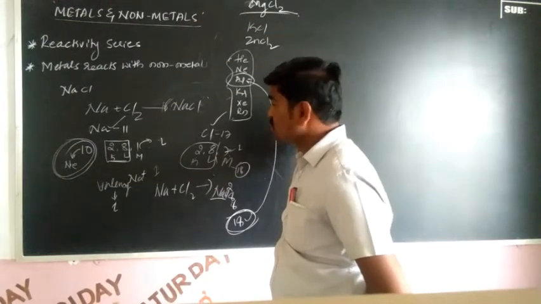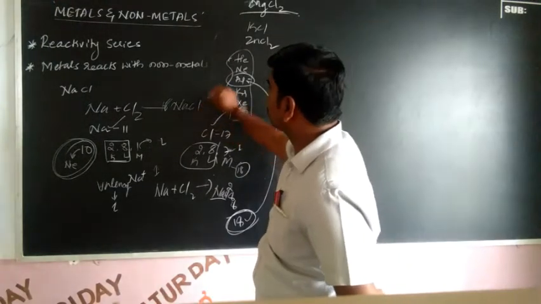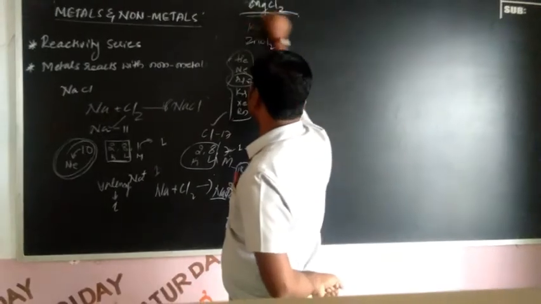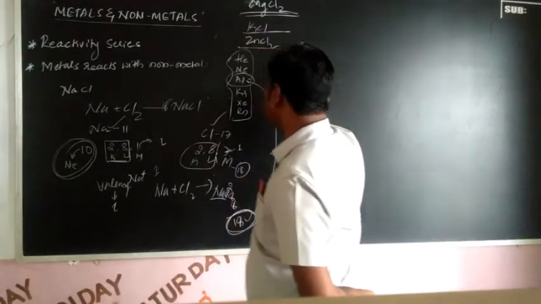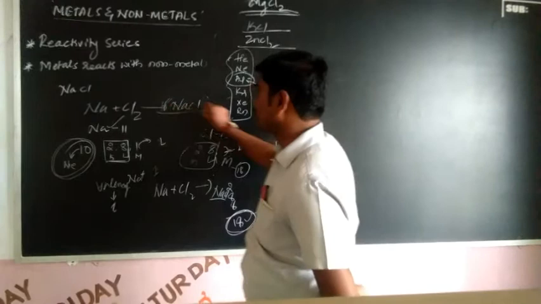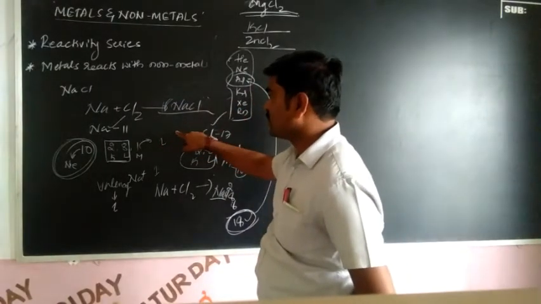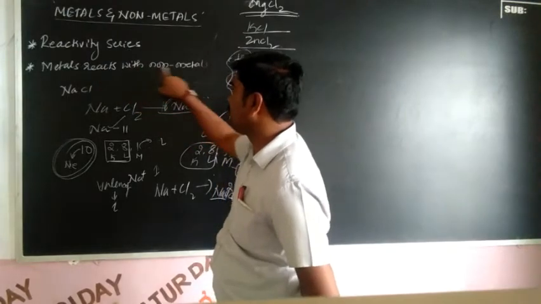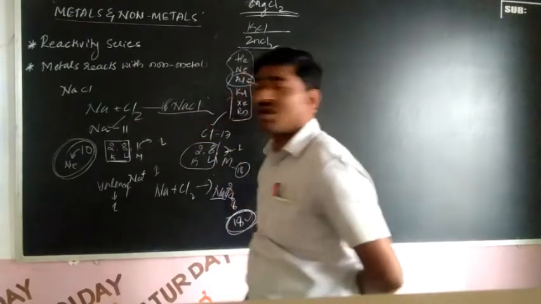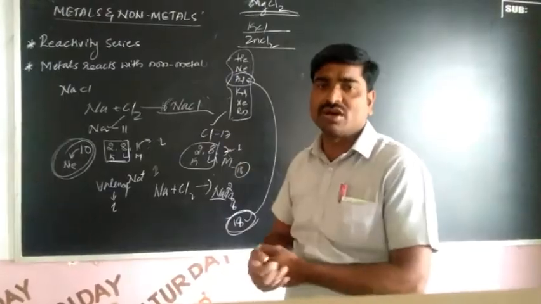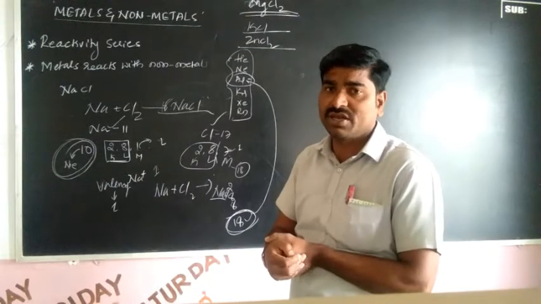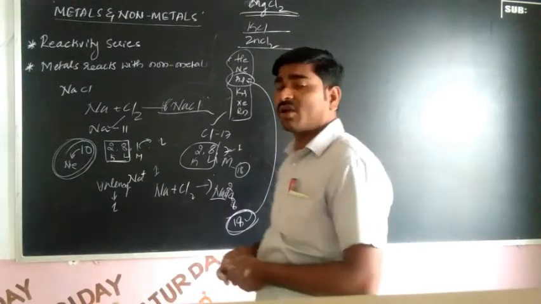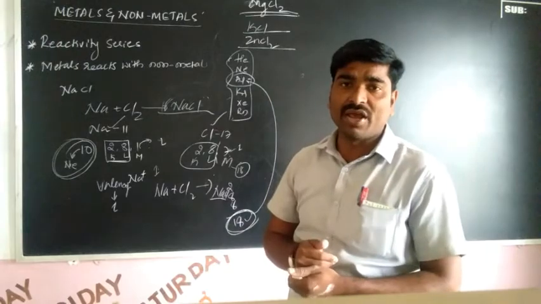So this is another metal and non-metal compound. Is it clear? So you should practice these magnesium chloride, potassium chloride, zinc chloride on the basis of sodium chloride. We can learn about when metals react with non-metals. We can get the salts. That means formation of ionic compounds. Is it clear? You know that very well. What are the properties of ionic compounds?